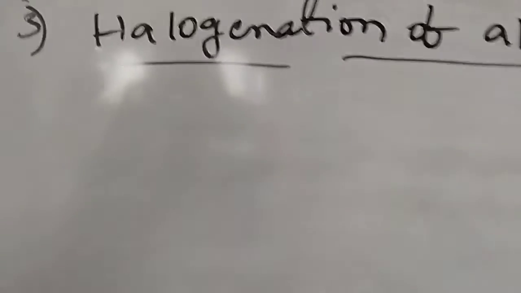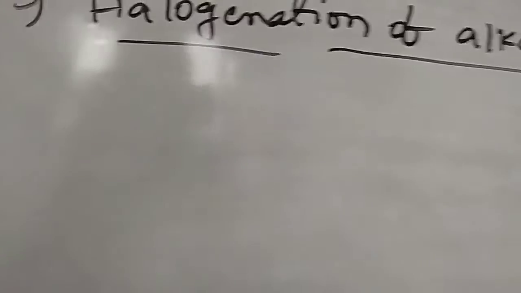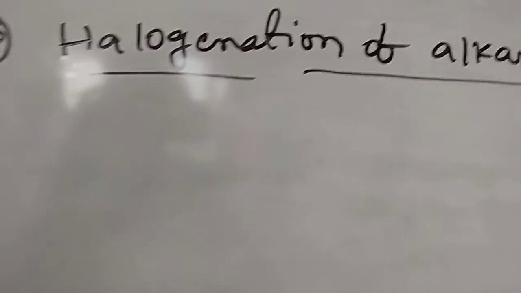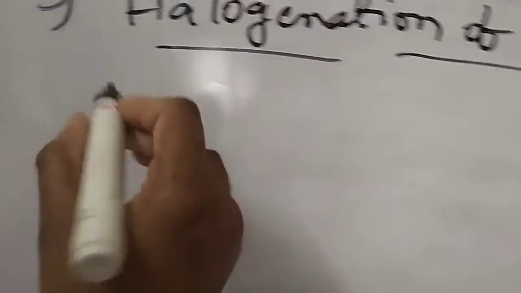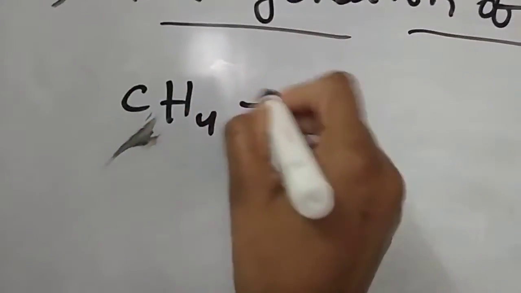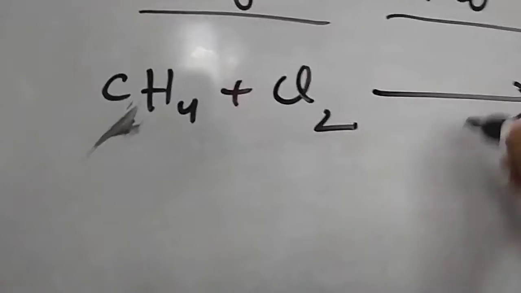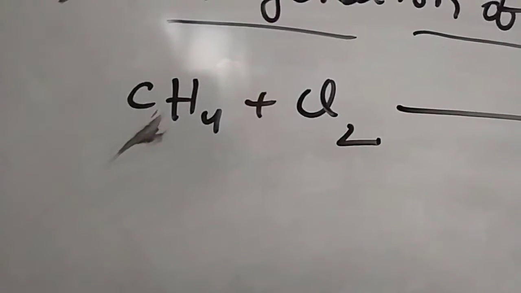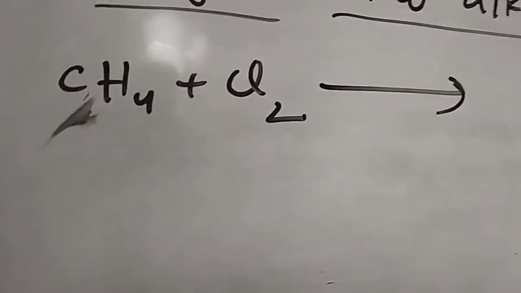Halogenation of alkanes: alkanes on halogenation give different products. We can replace the hydrogens with halogens. So here I am taking CnH2n+2, that is CH4, reacting with Cl2 in presence of hν, or we can take sunlight also.